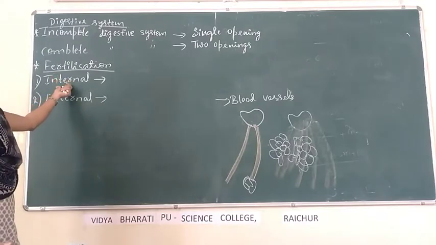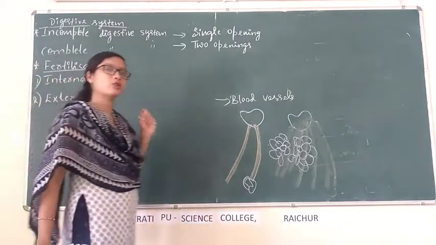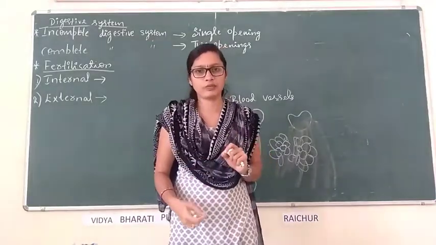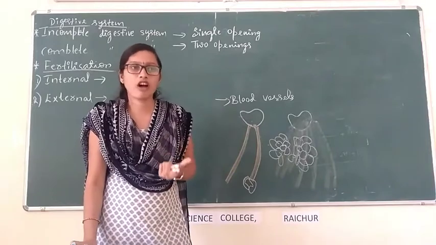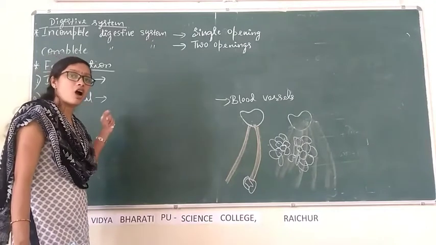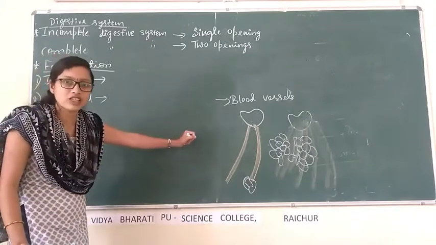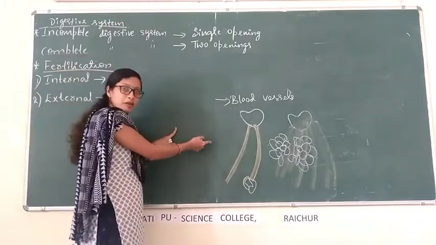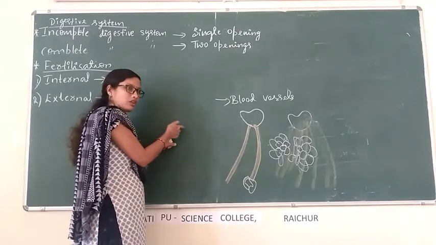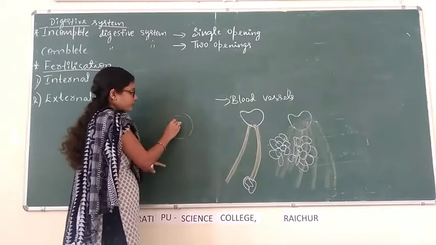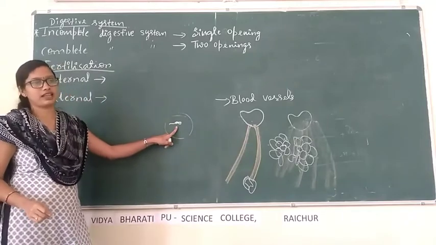Internal fertilization is common in higher animals including human beings. In human beings, fusion of egg and sperm takes place inside the female body, so it is internal fertilization. Whereas in frogs, amphibians, fusion of egg and sperm takes place outside the body, usually in water. The male frog releases sperms into water, the female frog releases eggs into water, and in that water fusion of sperm and egg takes place. That is called external fertilization.